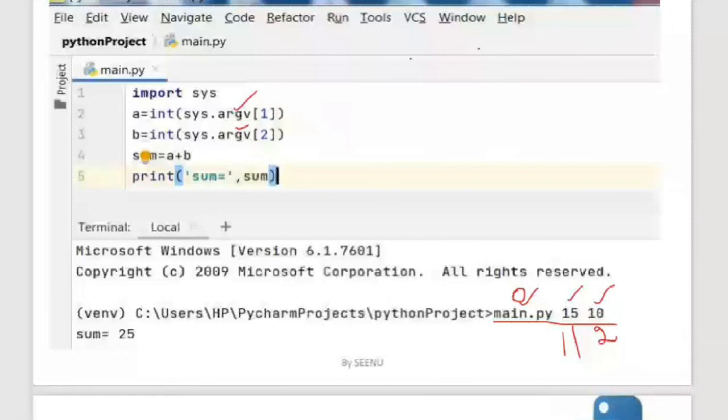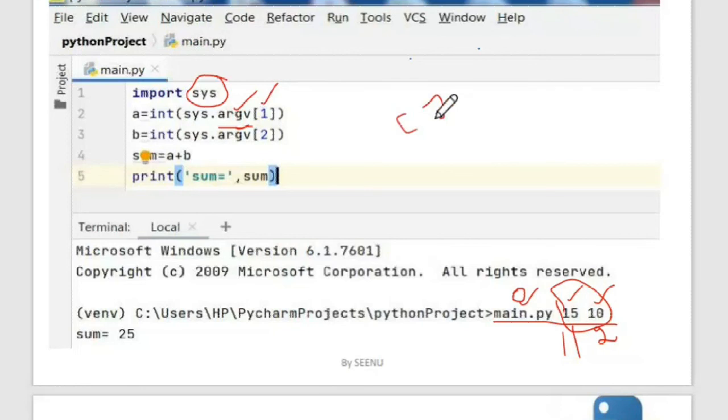You're asking your interpreter to start executing the program that is given at argv[0], and then you're saying take these two values as arguments. Who will be catching them is the system module. In the system module, I have a method. This is not a method, this is a variable. So this argv variable is like your array, which takes the index number over here. The first one is at 0, the second one is at 1, right?